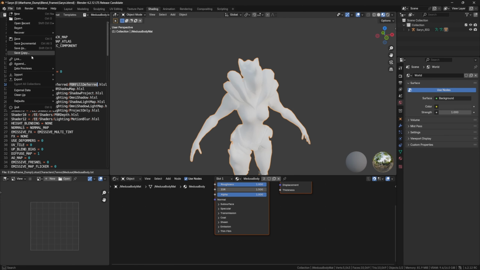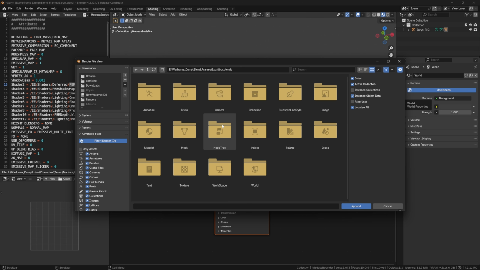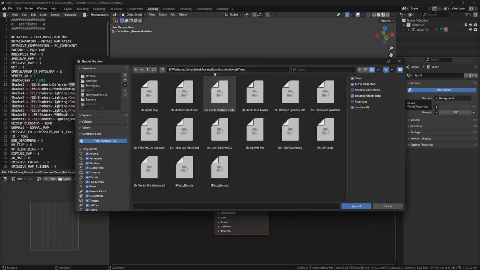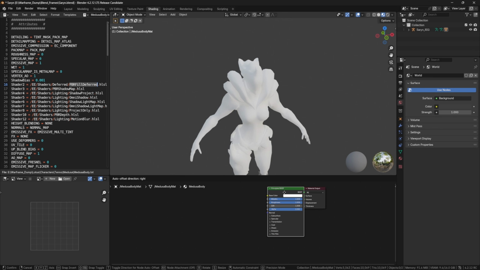And then what we're going to do is we're going to go under File, up in the pinned, and as you can see under here, I already have quite a few Warframe files. So I'm just going to choose Excalibur. And then under Node Tree, you're going to want to do this to the shader blend file that you downloaded. And we are going to find PBR Fill Deferred. And then, okay, so we're going to pin that. And then, I like to turn on this little snap thing that makes sure everything stays on a grid.